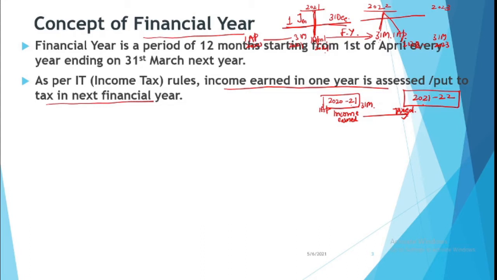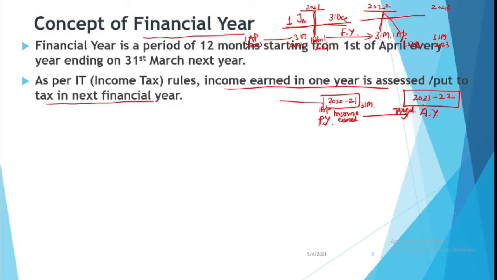So the year in which the income is taxed is called assessment year. Assessment means assessing the taxes, and the year in which the income is earned is called previous year. So from this itself, from the income and its assessment, we can identify the previous year and assessment year. So income earned in 1 year will be taxed in the next year. But every year is going to be a previous year as well as an assessment year. Like when you are having this as a previous year, its assessment year is next year. But in this year also, you might have to pay some taxes. You might be assessed for tax.